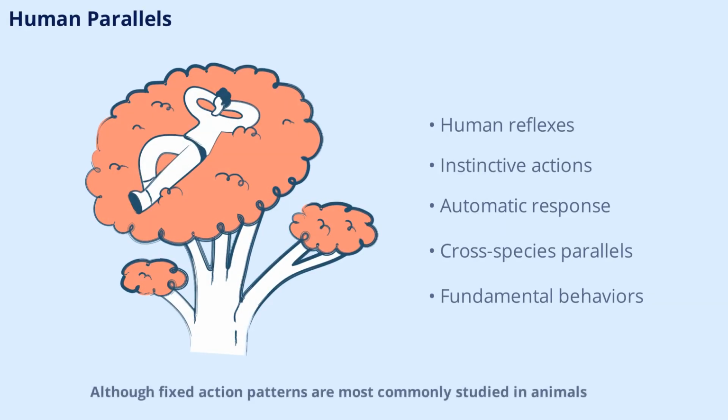Though fixed action patterns are most commonly studied in animals, humans also display instinctive behaviors. Reflexes, such as blinking or sneezing, are examples of automatic responses to specific stimuli. While human behavior is more flexible and influenced by learning, these parallels show that instinctive actions are a fundamental part of life across species.